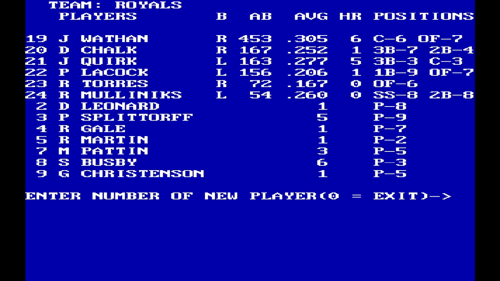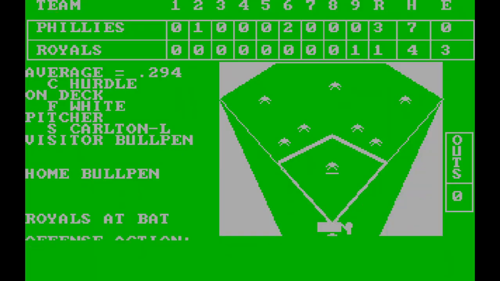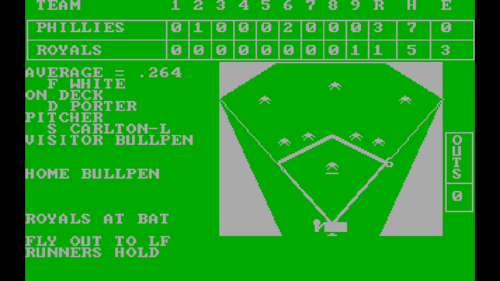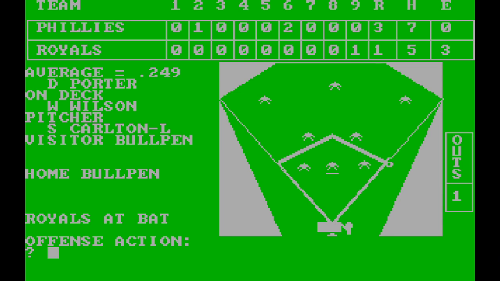Okay. Now we do have Wathen. Yep, that would be. We're going to go with John Wathen. Single to center. There we go. A little something cooking here. Nobody up in their bullpen. Frank White, the batter. You try to hit and run. I don't know. HR. Fly out to left. Runners hold.